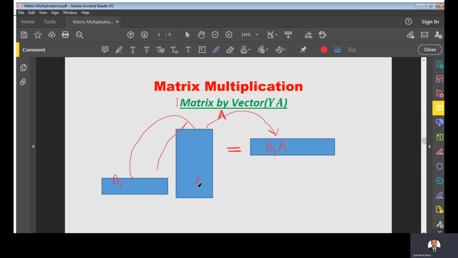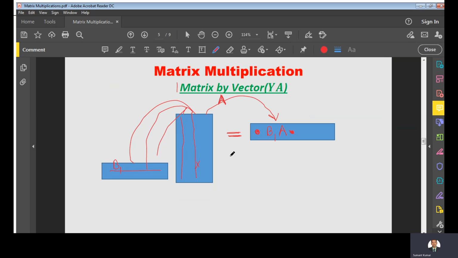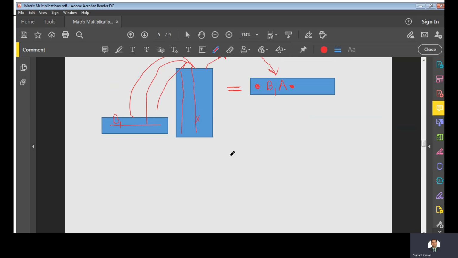The result will again be a row, because when we multiply this row with the first column, we get the first element of the row. Again we multiply this row with the second column, and we get the second element of this row. Similarly we can do this product. Let us illustrate it with an example.